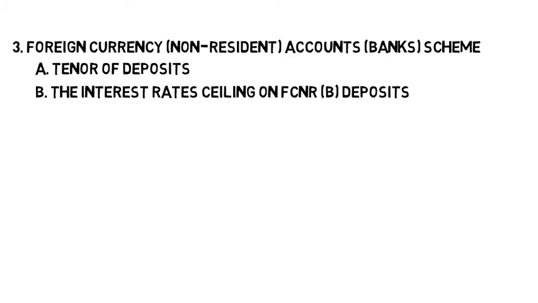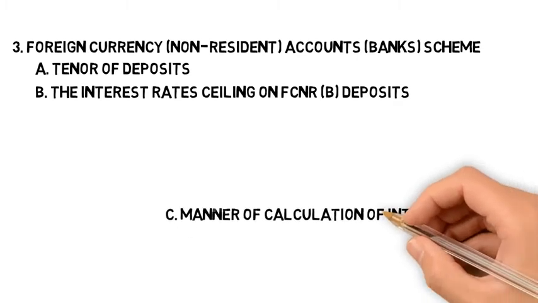If ceiling rate of LIBOR/swap plus 200 basis points, then period of deposit is between 1 to 3 years. If ceiling rate of LIBOR/swap plus 300 basis points, then the period of deposit is between or equal to 3 to 5 years. The LIBOR/swap rates quoted, displayed by Foreign Exchange Dealers Association of India, FEDAI, shall be used as the reference for arriving at the interest rates on FCNR/B deposits.